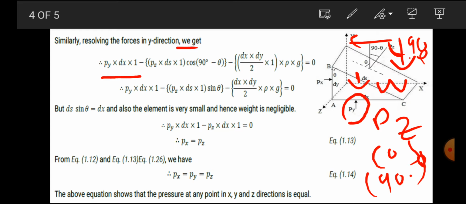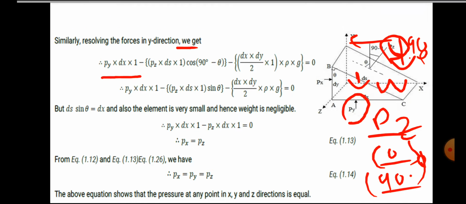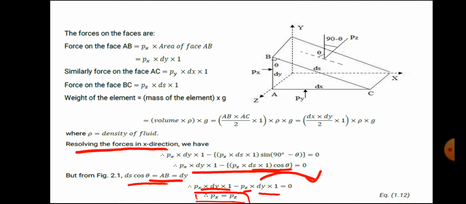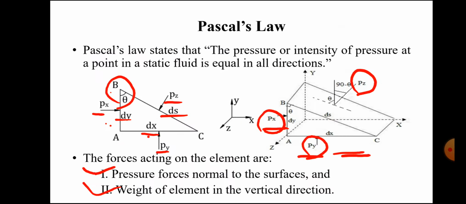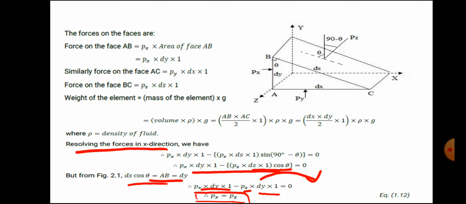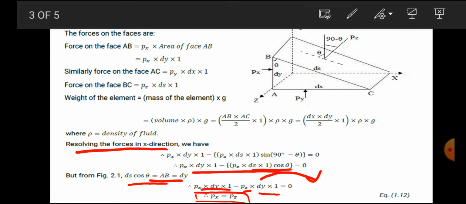That force is in the upper direction, this force is in the downward direction, and W is also downward. So only the downward force we have to consider, Pz cos 90 minus theta. What is Pz? Capital Pz means the force acting on the plane or face BC, in the form of pressure force, pressure into area. So for this BC plane, pressure into area is small pz into ds into 1.